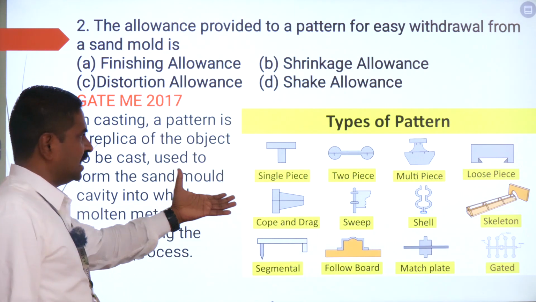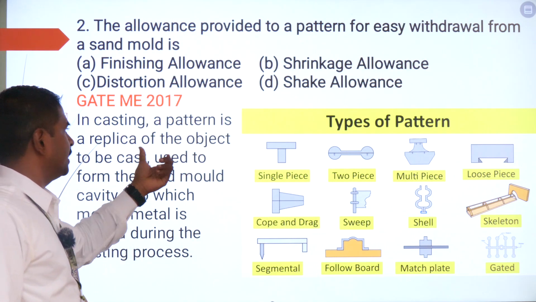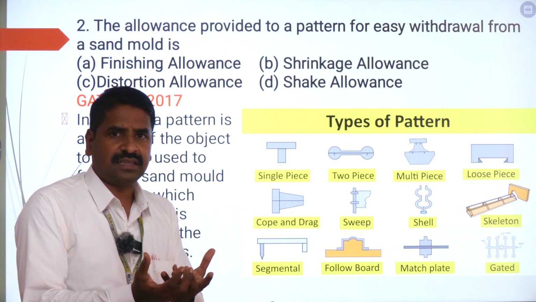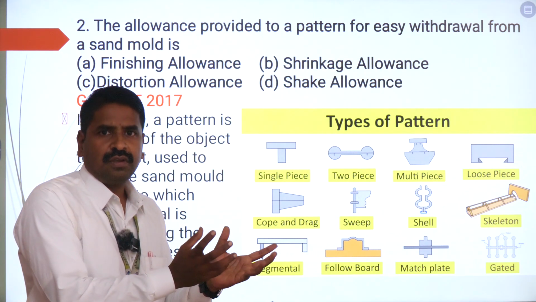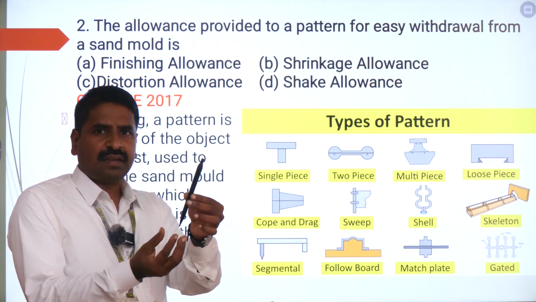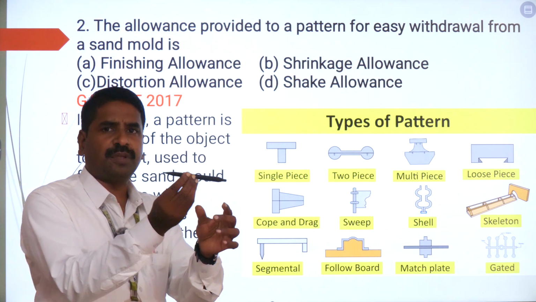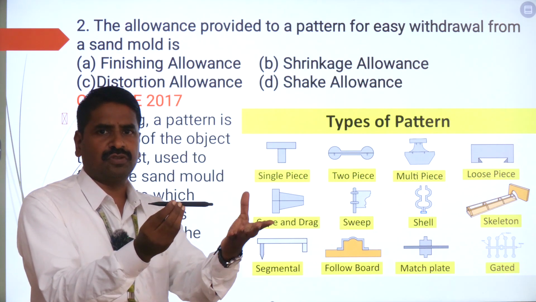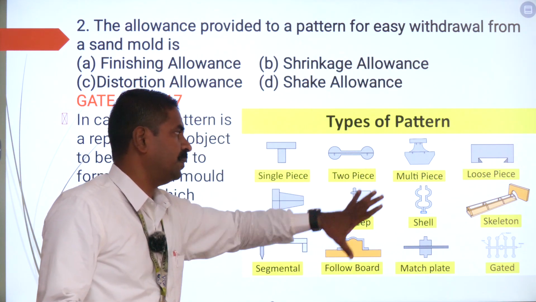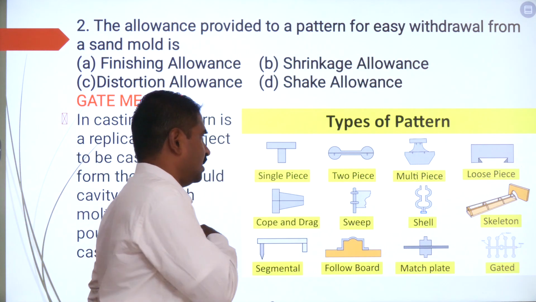And if you are going to see this casting, in casting what is going to be a pattern? Pattern is going to be very simple. In casting, a pattern is a replica of the object to be cast. So whatever shape of the object you want to produce through casting, that is going to be in the form of a pattern. So if you want to fabricate a pen like this, the pattern is going to have the shape of the pen which you want to produce. So the pattern is the exact replica of the product which you want to manufacture. So most commonly used patterns are going to be single piece or two piece followed by multi piece. Then other types based on the operation are going to be sweep, shell, skeleton, etc.